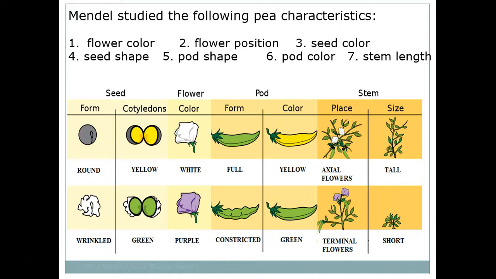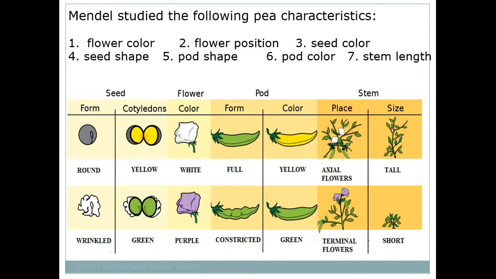Mendel actually ended up studying seven different traits, and for all these traits, there are only two different ways the trait can be expressed. So he was looking at the form of the seed. It was either round or wrinkled. He was looking at the cotyledon. That's the very first leaf of the plant that's inside the seed. It was either yellow or green. He was looking at the flower color, which was white or purple. He was looking at the shape of the pea pod, which was either full or constricted. He was looking at the color of the pea pod, which was yellow or green.